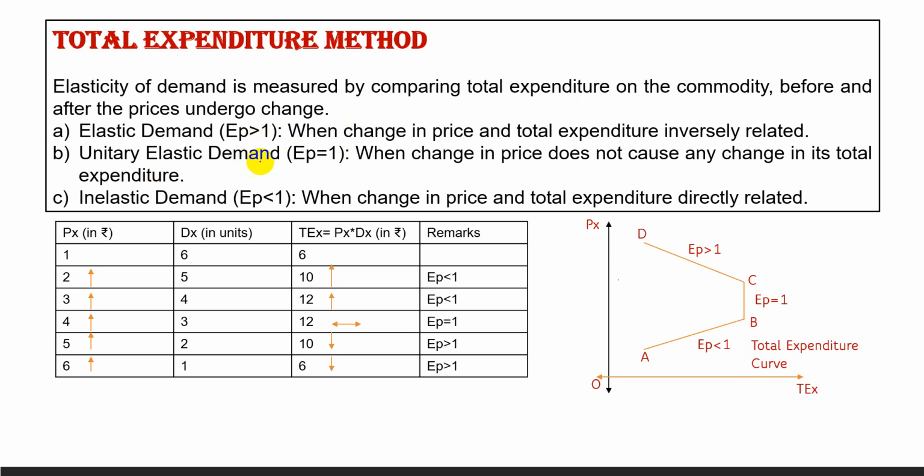Unitary elastic demand, when change in price does not cause any change in total expenditure. Price increases or decreases, but total expenditure remains the same. In such a case, the elasticity of demand will be unit elastic.